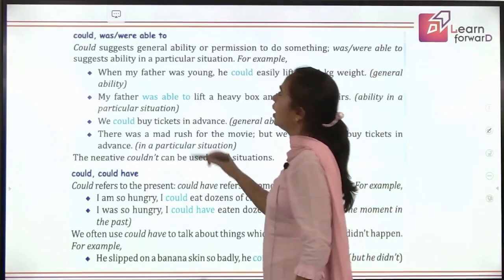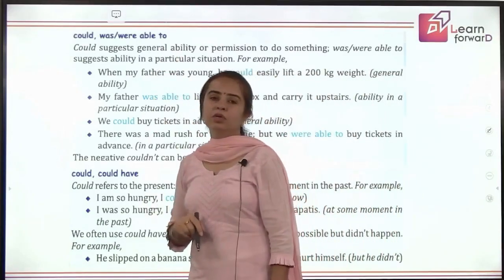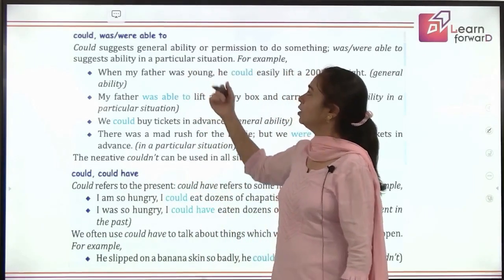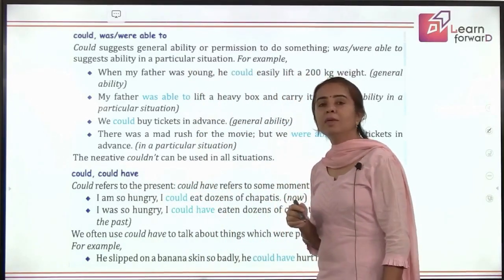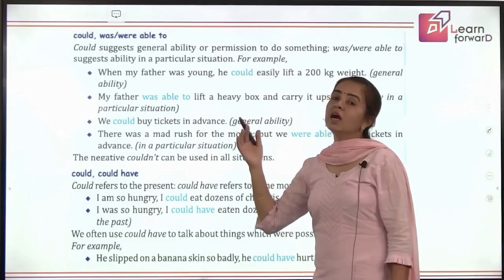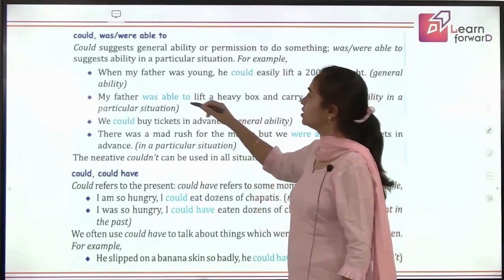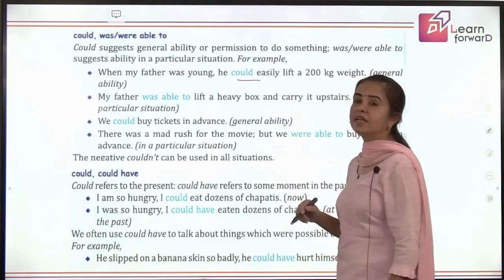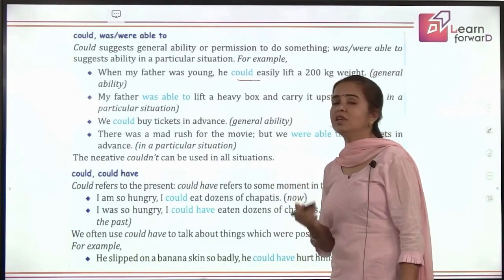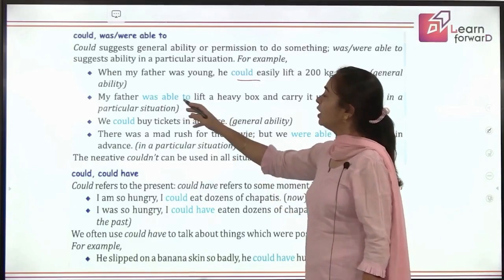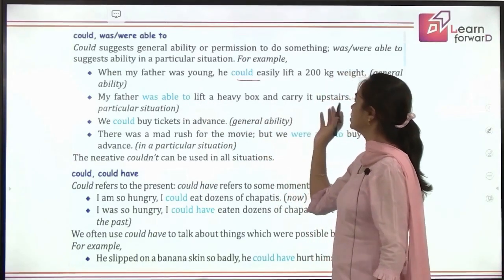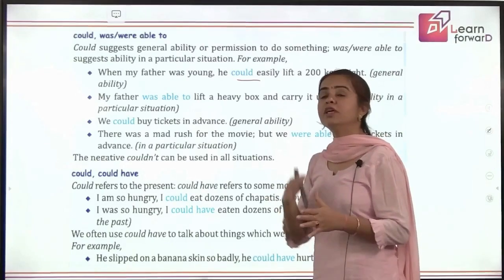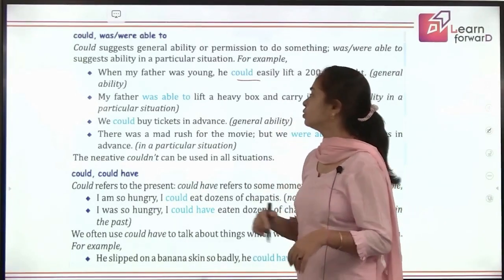Now could and was, were able to. So as I said, could is used for a past ability, and were able to will also be used in past. So could means a general possibility in the past. Like when my father was young, he could easily lift a 200 kg weight. That means he had the general ability of doing that. My father was able to lift a heavy box and carry it upstairs. That means he got that opportunity and he did that also, right?